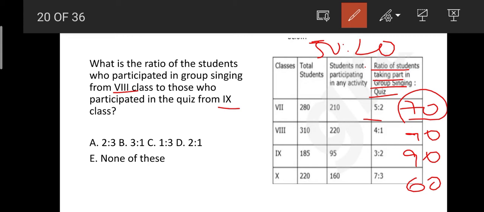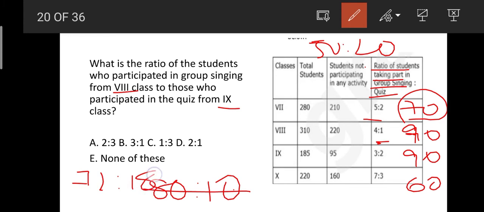Now from 8th class, that is here it is 90, to divide it, it becomes 80:10. So that, so 80:10. Sorry, wait. Sorry, it is 4:1 ratio, so that it will be 72:18. Okay, then it becomes 4:1 ratio.